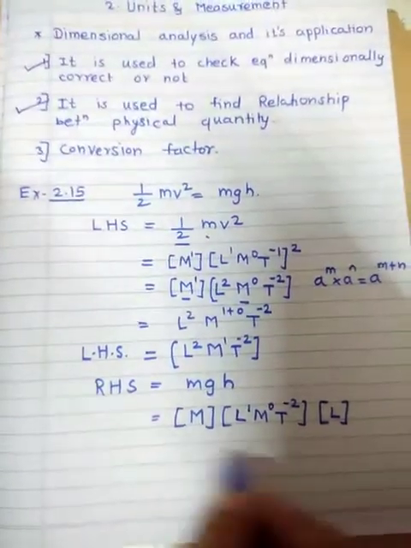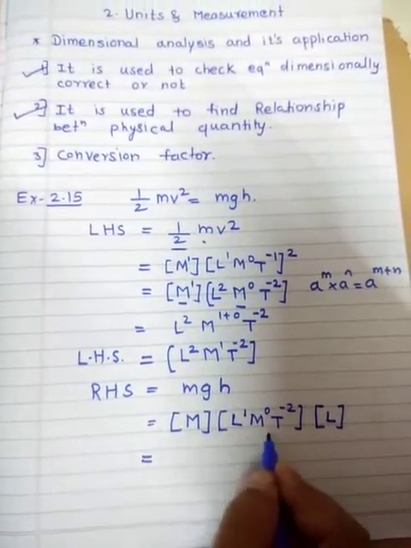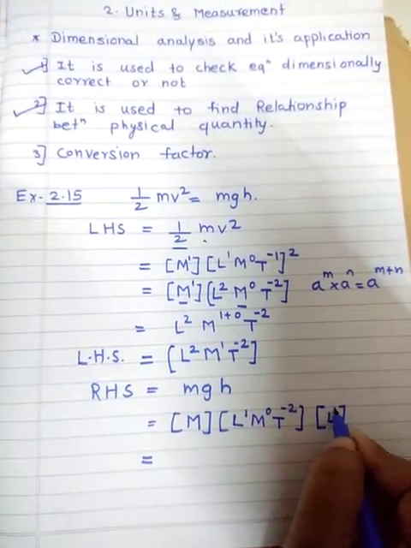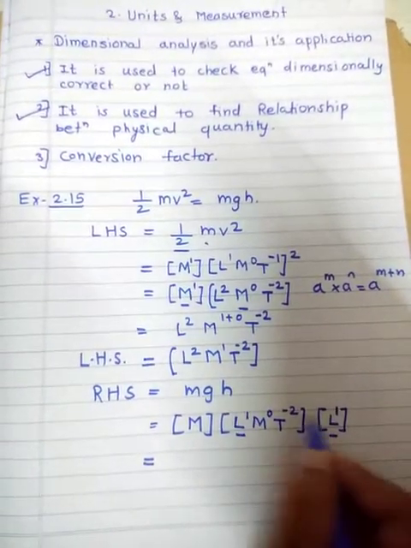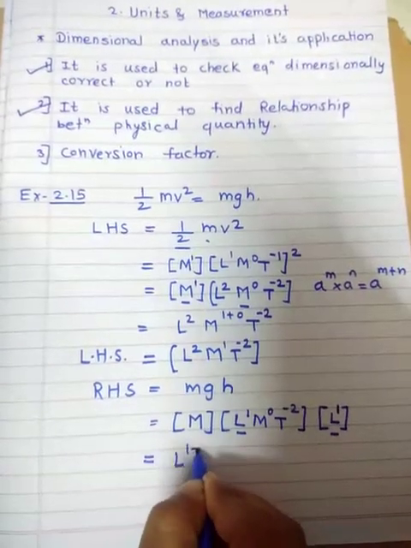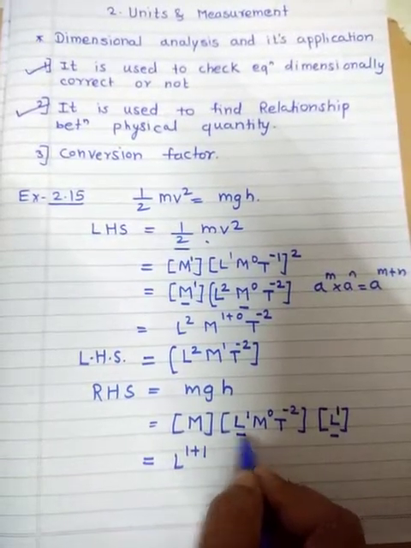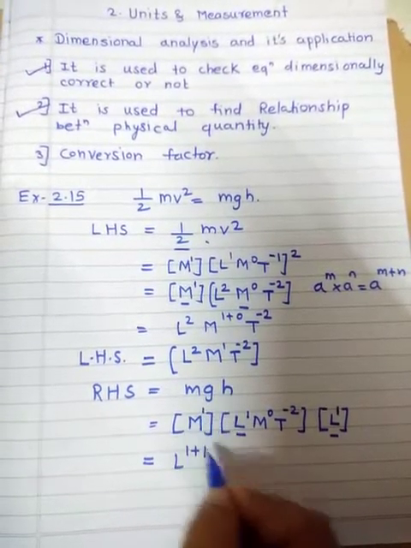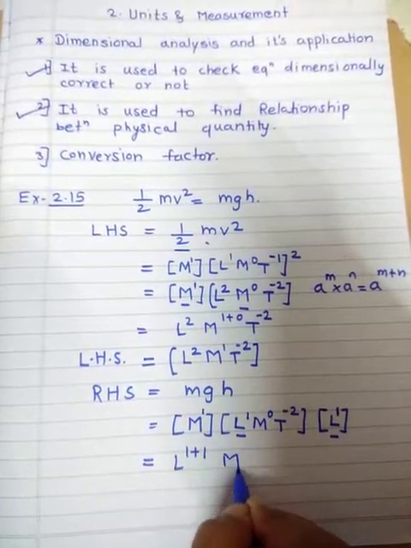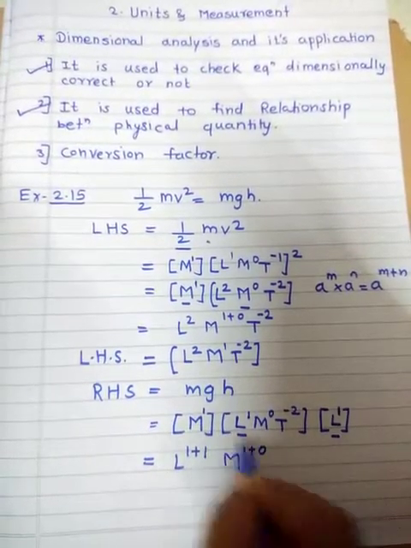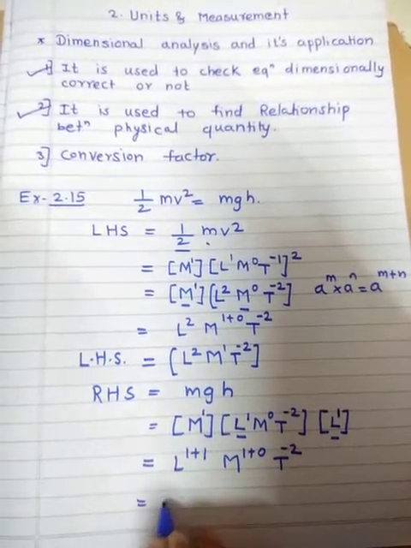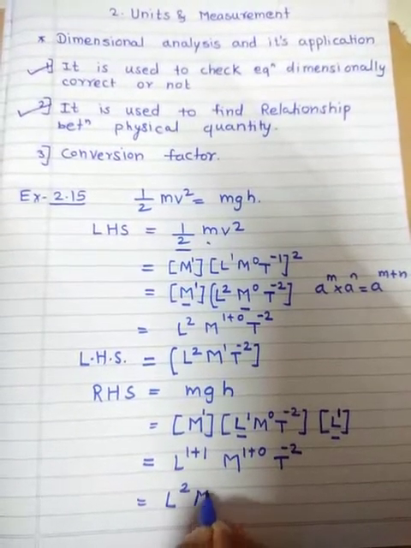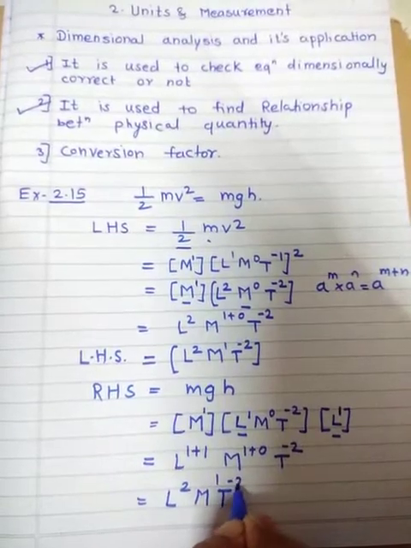So you can see here, L raised to nothing means 1 is present. So L raised to 1 and this is L raised to 1. We will write L raised to 1 plus 1. Next, M raised to nothing means 1 is present. M raised to 1 plus 0, and next is T raised to minus 2. So what are we getting? L raised to 2, M raised to 1 and T raised to minus 2.